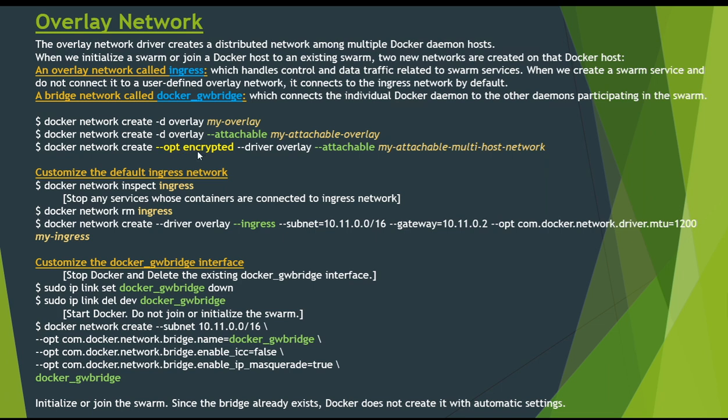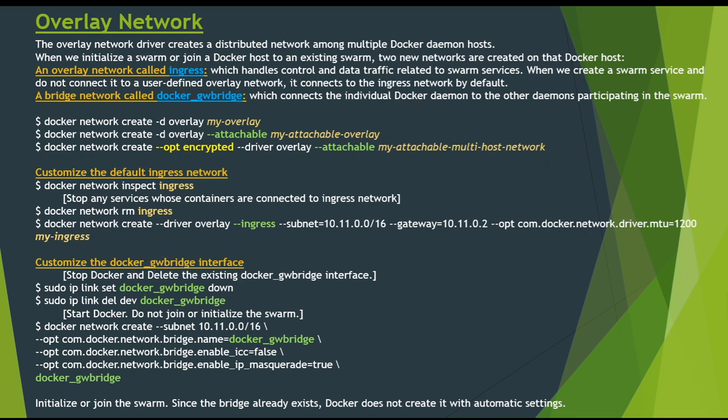We can enable the encryption using this flag, --opt encrypted. Docker transparently handles routing of each packet to and from the correct Docker daemon host and the correct destination container. When we initialize a Swarm or join a Docker host to an existing Swarm cluster, two new networks are created on the Docker host. First is an overlay network called Ingress network, and second is Docker Gateway Bridge, GW Bridge.